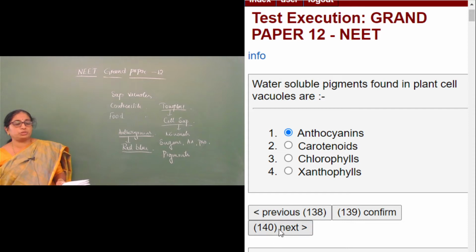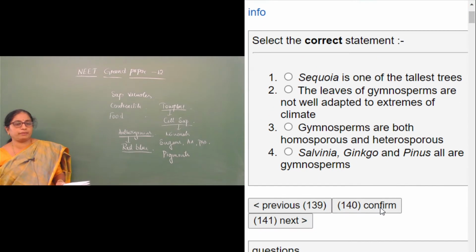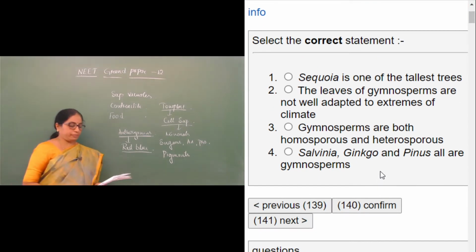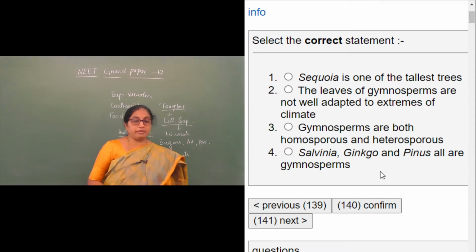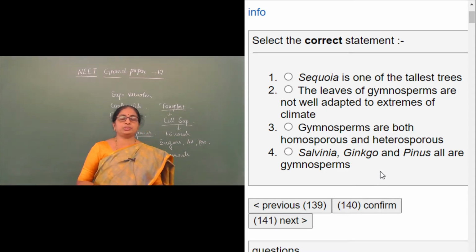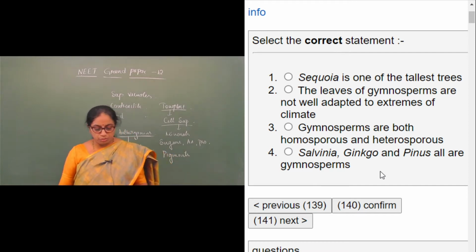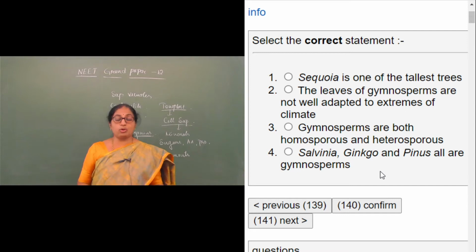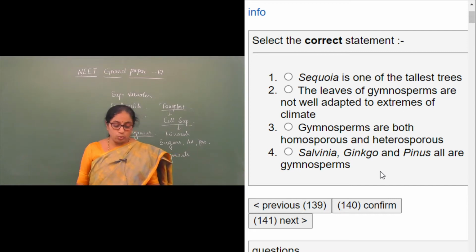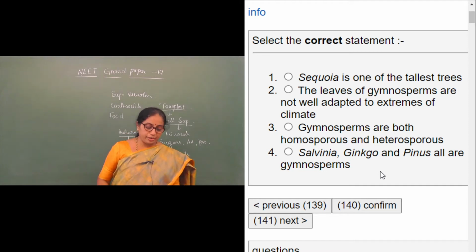Now moving to the next question, question number 140. Select the correct statement. There are four important statements given for us and we need to select the correct one. The first one: Sequoia is one of the tallest trees. Sequoia is a gymnosperm plant, popularly called the giant redwood tree.